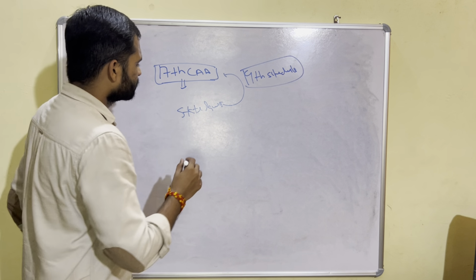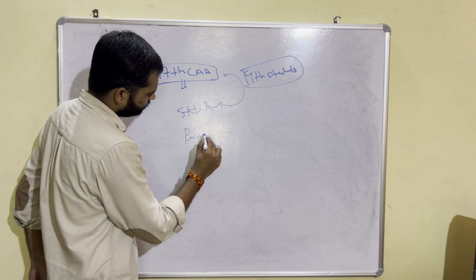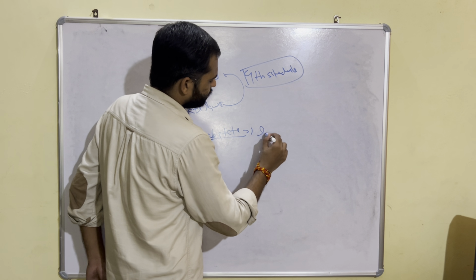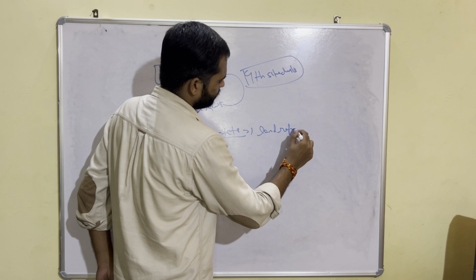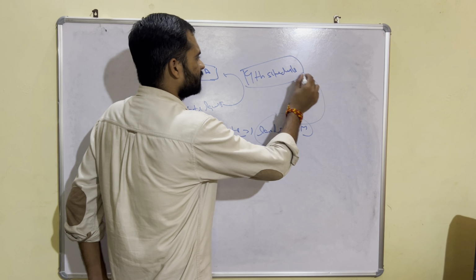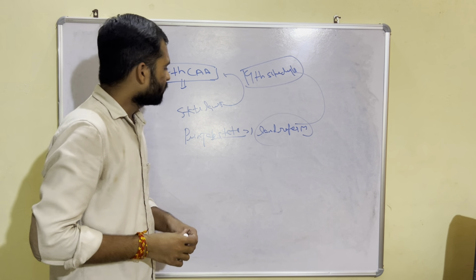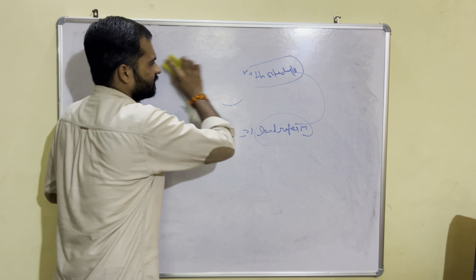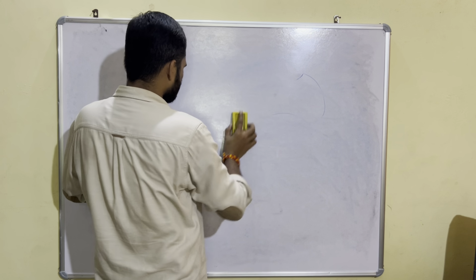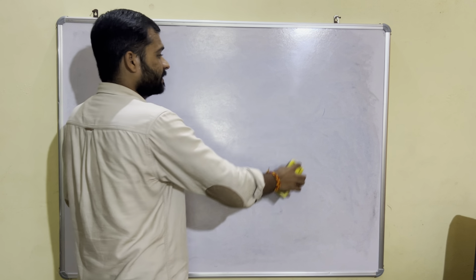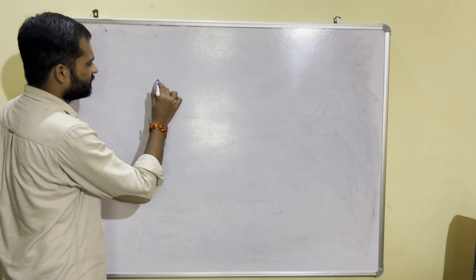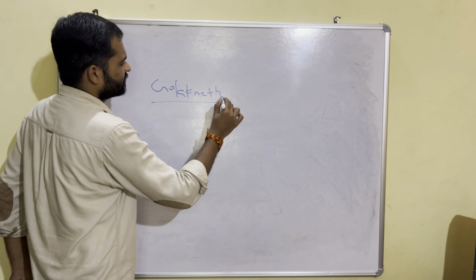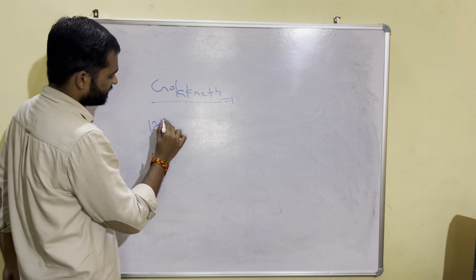There was a law of the Punjab state also. This law related to land reform. It was also put into the 9th schedule. So one gentleman of Punjab, his name was Golaknath, had challenged the 17th Constitutional Amendment Act.